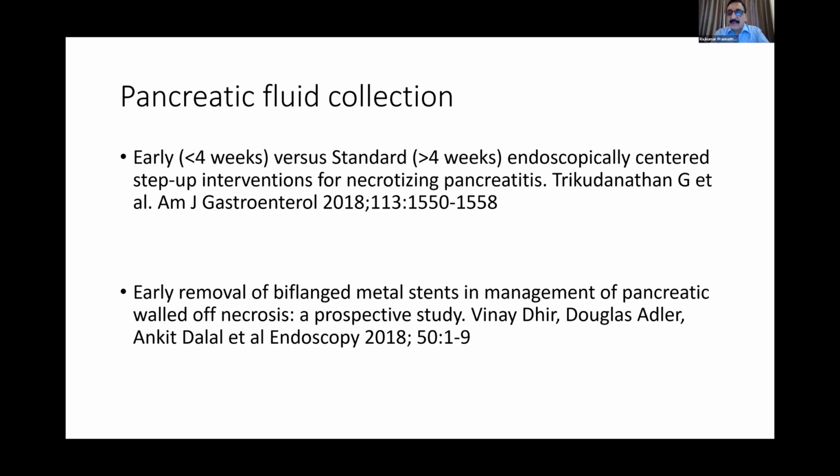If the patient has a fluid collection, whether the patient has formed a wall or not formed a wall, infection is there and the condition is deteriorating, should we intervene endoscopically or not?